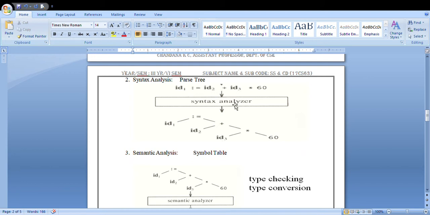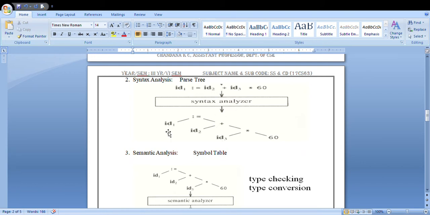Once it is given, your syntax analyzer will convert the tokens into a parse tree. You all know how to write the parse tree. Always in this syntax analyzer, in the parse tree, the leaves are called identifiers.